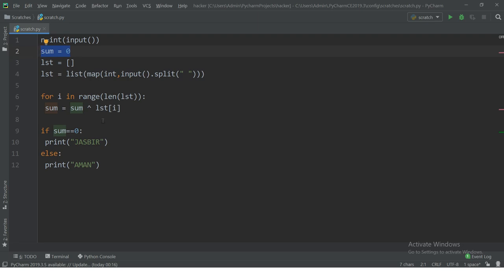For the numbers in the list we are using the bitwise operator XOR. The logic goes as we have discussed. If the sum is 0, Jasbir wins, and if it is not, Aman wins. Okay, so this is how we have printed it.